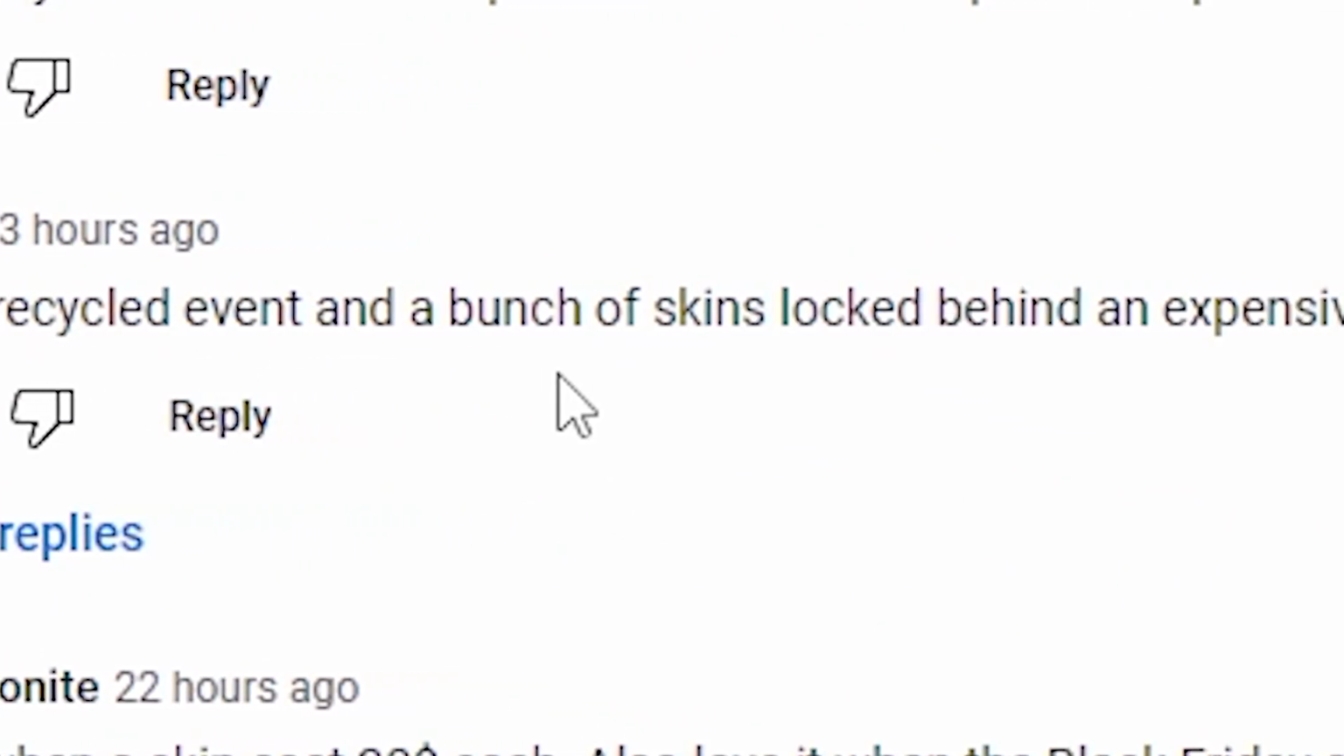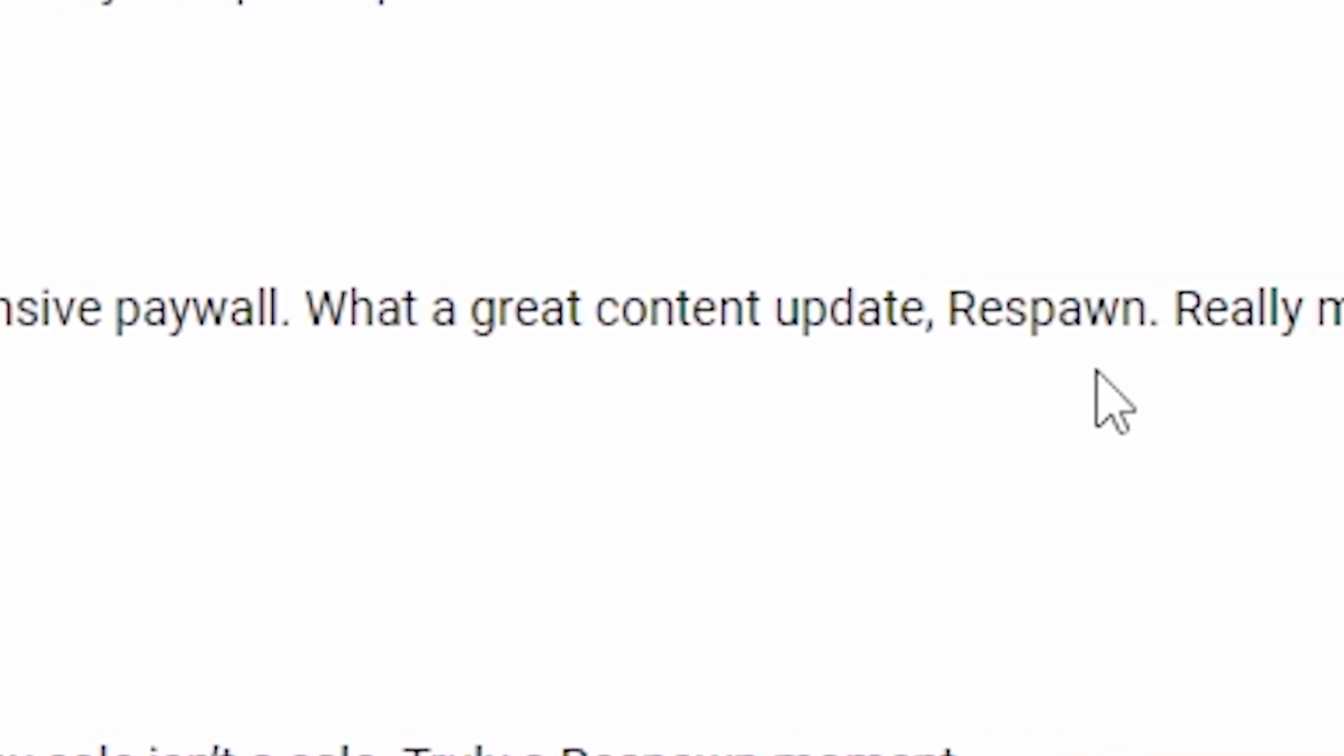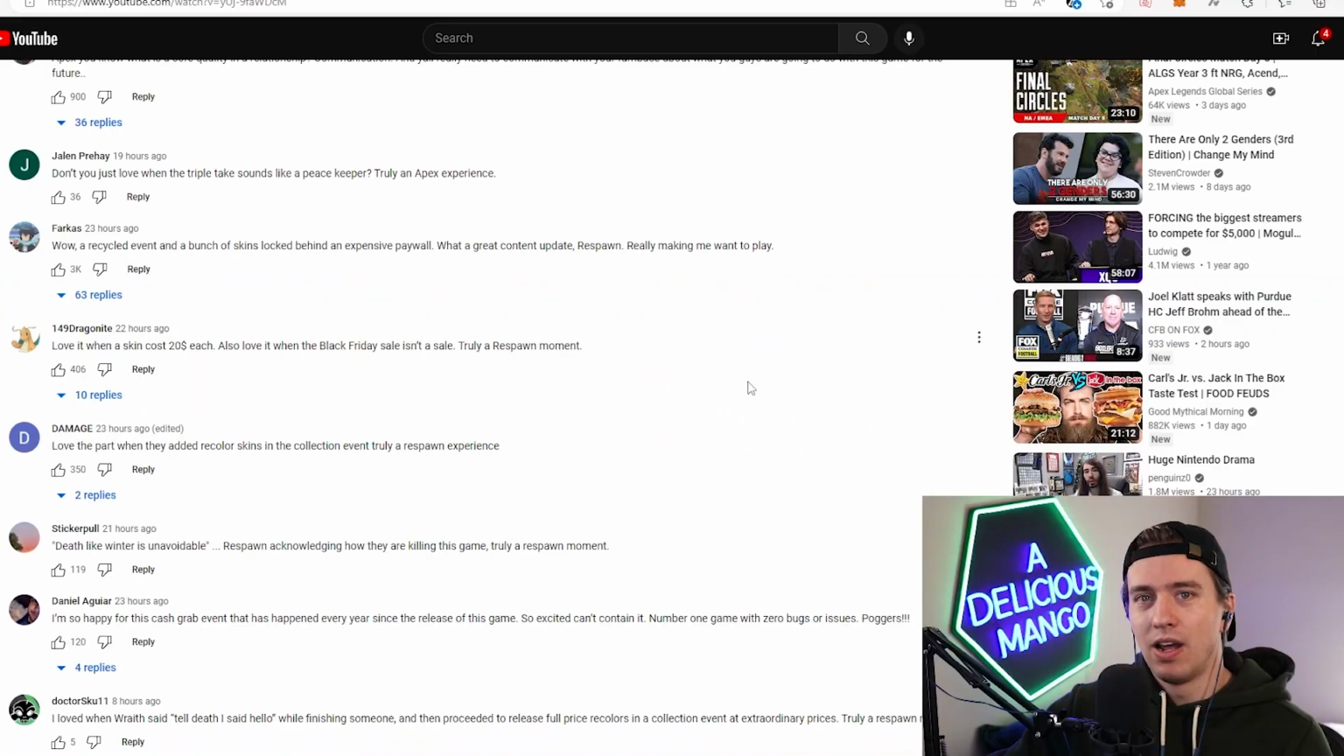Wow, a recycled event and a bunch of skins locked behind an expensive paywall. What a great content update, Respawn. Really making me want to play. And then you got a ton of comments that are all kind of the same thing. Love it when a skin costs $20 each. Also love it when the Black Friday sale isn't a sale.